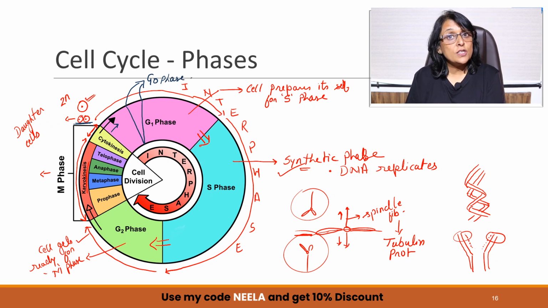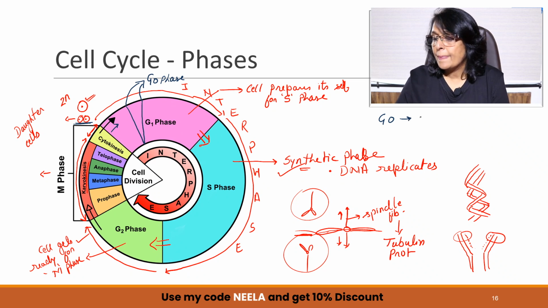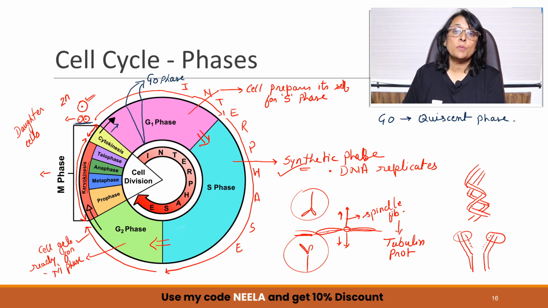What is this G0 phase? G0 phase is a phase which is known as quiescent phase. Quiescence or quiescent means inactive, but here we are using the word inactive only in respect of division.